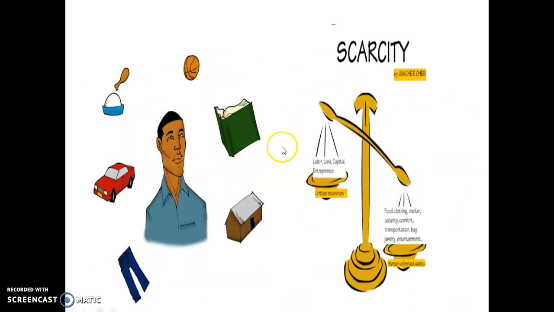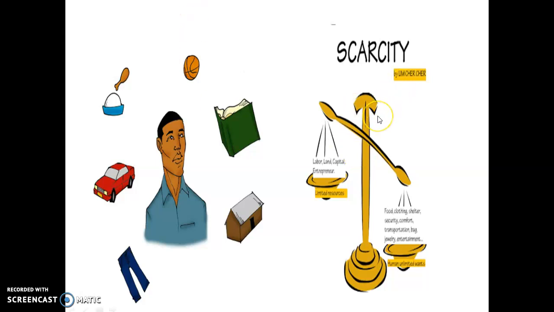So we have to decide what we want first. We have to take the decision. This condition is called scarcity. Scarcity is a condition when our wants are unlimited and our resources to fulfill these wants are limited. So we have to decide what to prefer first.